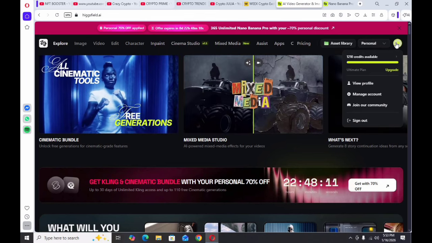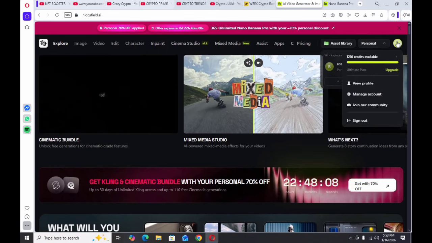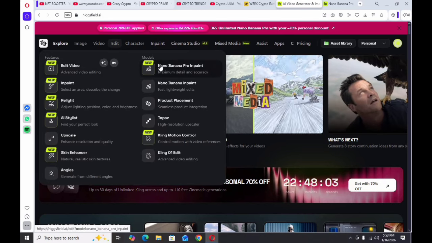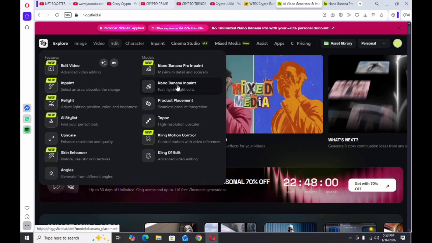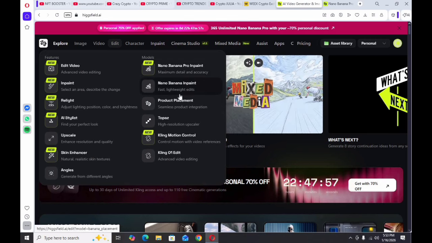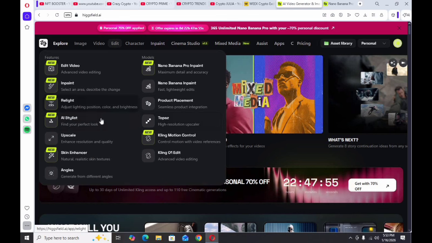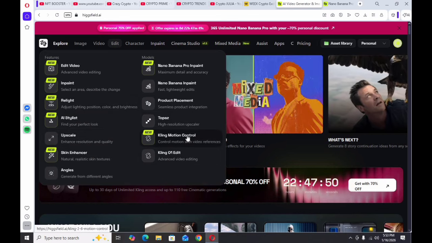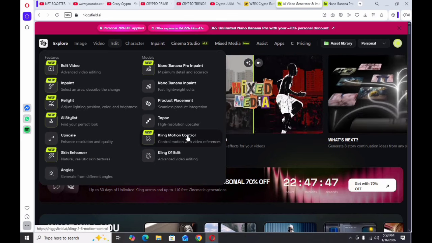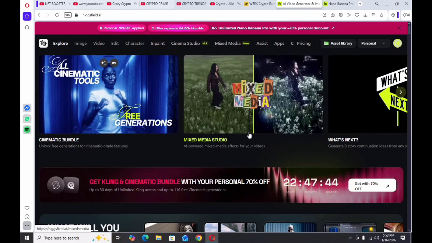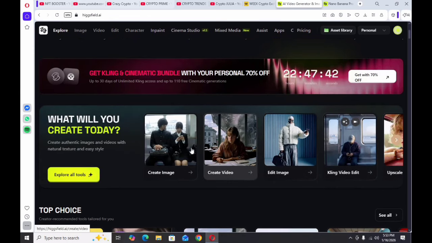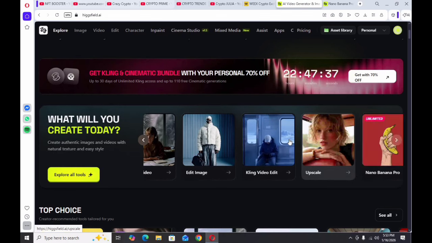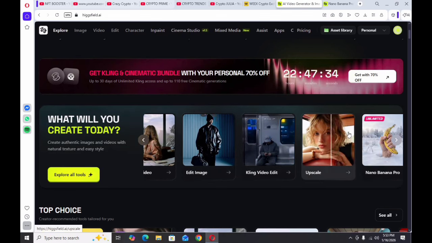You can easily create your account with your email address and a good password. After that, you can go through the website and to Nano Banana, and everything you can find here: edit videos, Nano Banana, product placements, and everything in one app. Go through the next-generation AI app and generate more cinematic videos and more images. Like that, you can create your own videos and your own images.